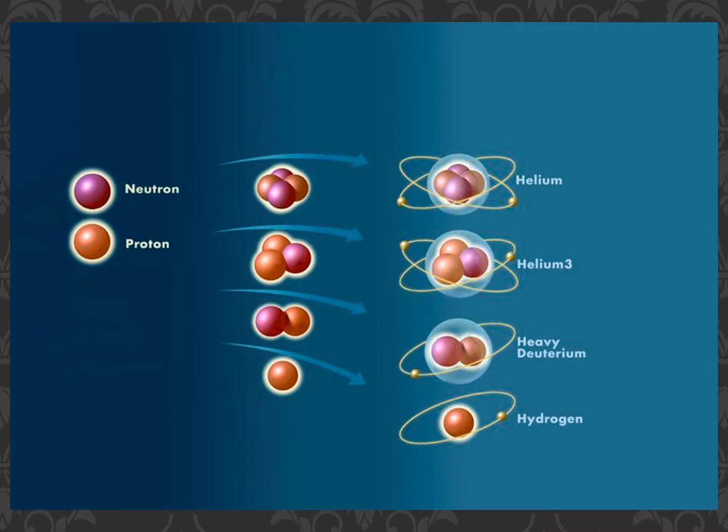After about 10 to the negative 6 seconds after the Big Bang, protons, electrons, and neutrons formed. Through strong nuclear forces and gravity, protons, electrons, and neutrons came together to form atoms. The first atoms in the universe were hydrogen and helium because those are the simplest atoms. After the first few minutes of the universe, most of the atoms were hydrogen and helium.